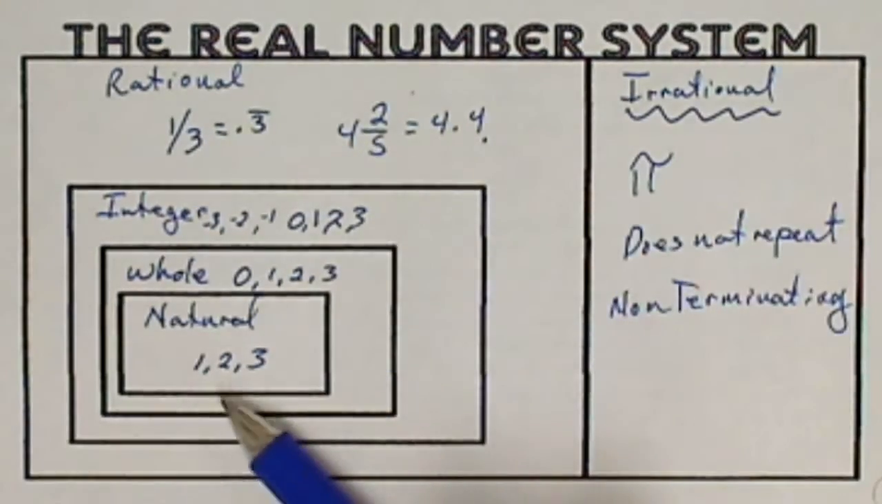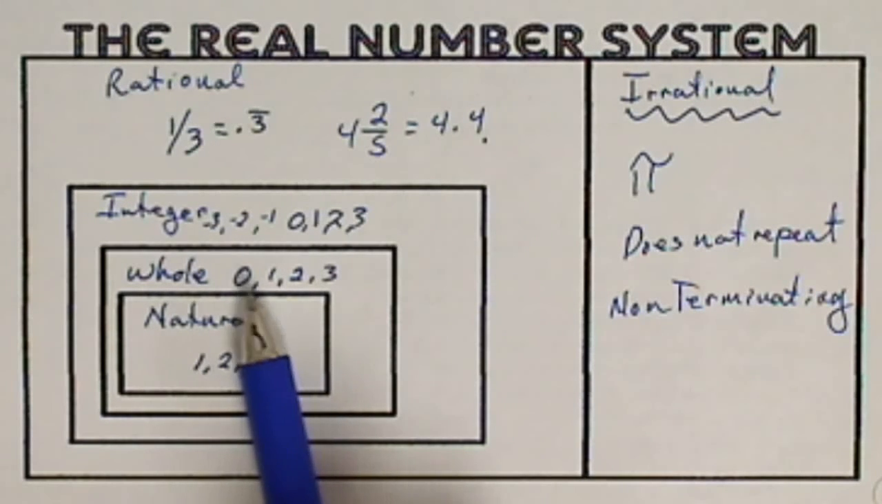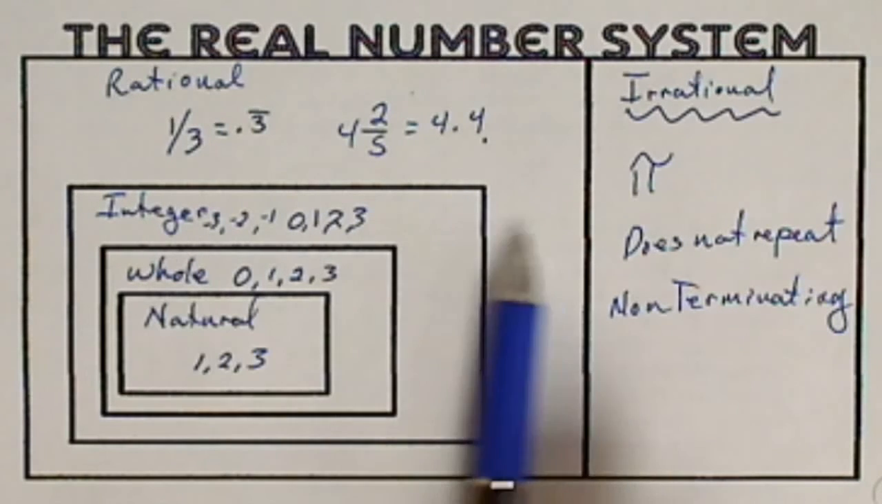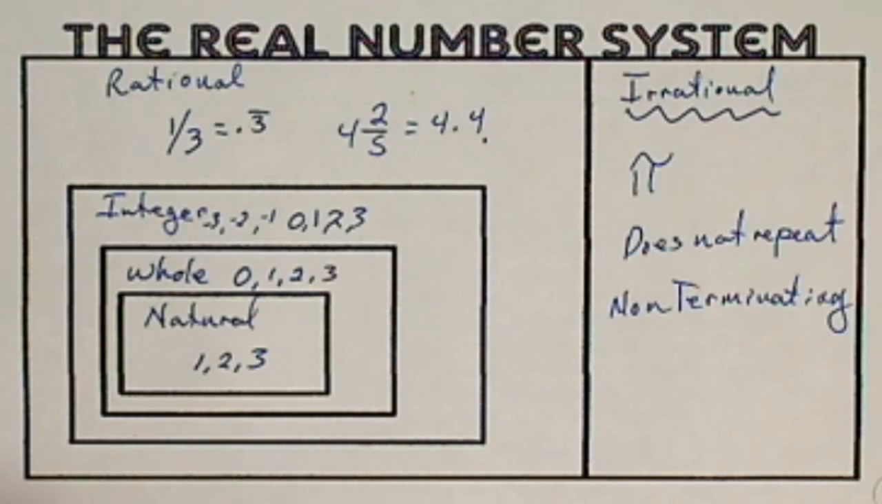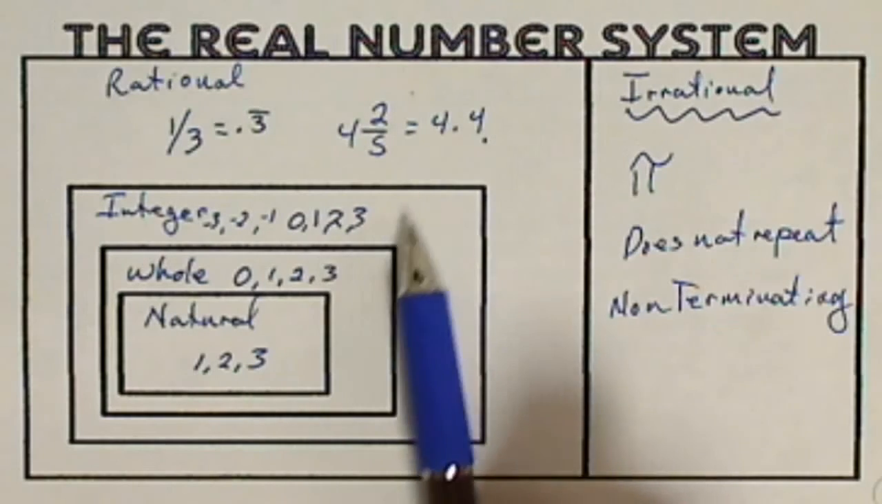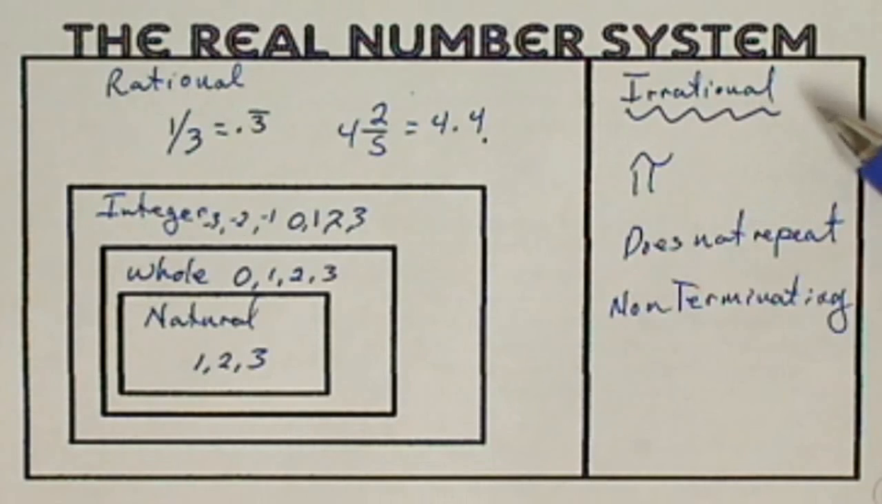Remember, natural is 1, 2, 3 without the 0. Whole number is a natural number with 0 added to it. 0, 1, 2, 3, all the way to positive infinity. Integer is the whole number line, positive infinity to negative infinity, including 0. And rational is where you get into the decimals and the fractions. It's got to either repeat or terminate. Irrational does not repeat, does not terminate.